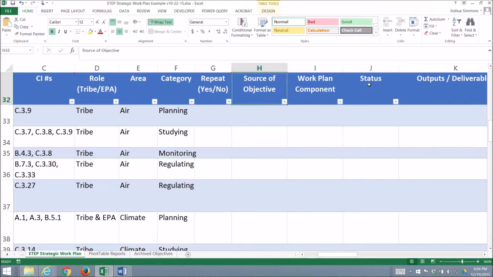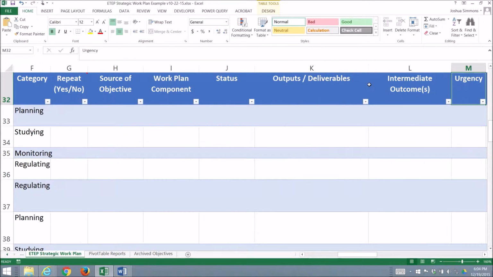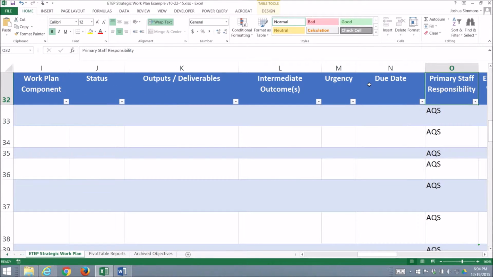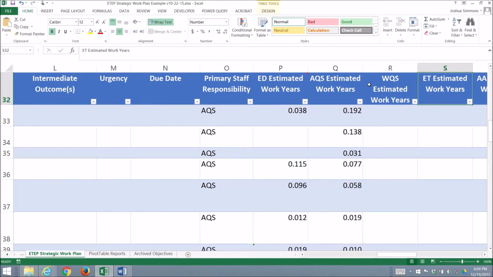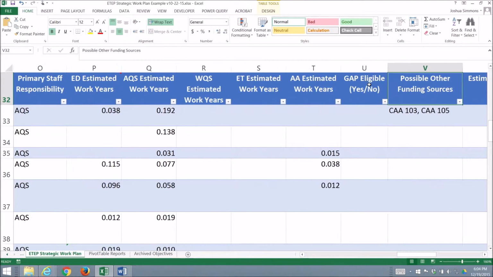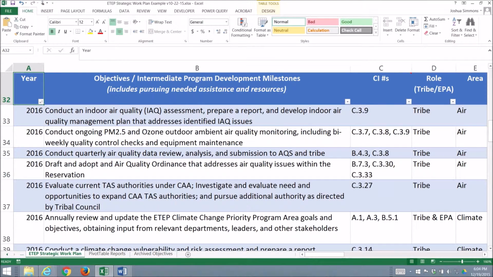Scrolling over further, you will see outputs and deliverables, intermediate outcomes, due dates, primary staff responsibilities, the estimated work years for each staff member, estimated costs, etc. One exciting thing about the training program is that you will learn how to use the ETEP strategic work plan to easily prepare your GAP and other grant work plans.